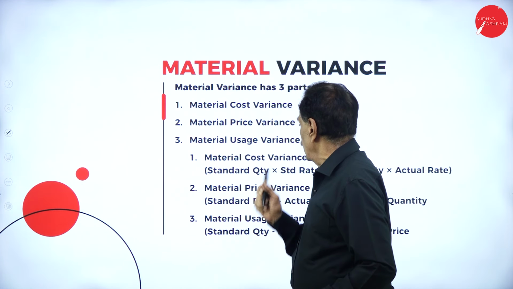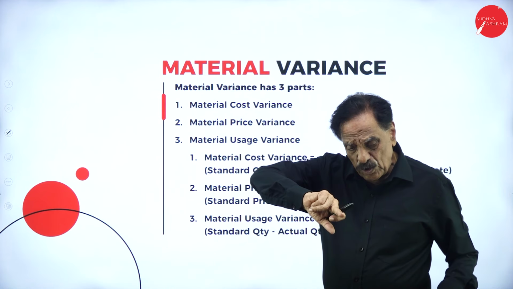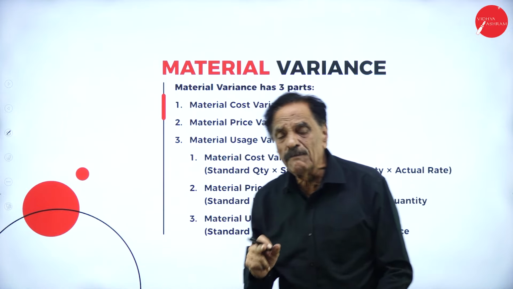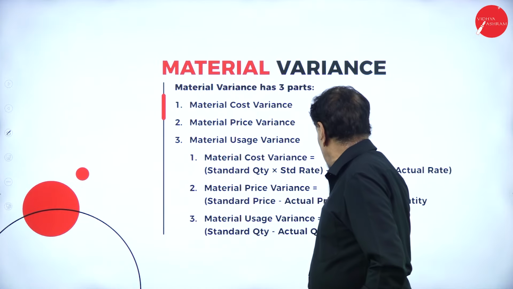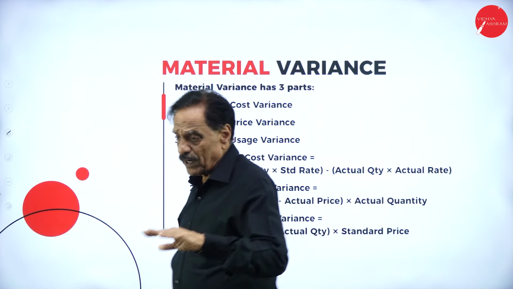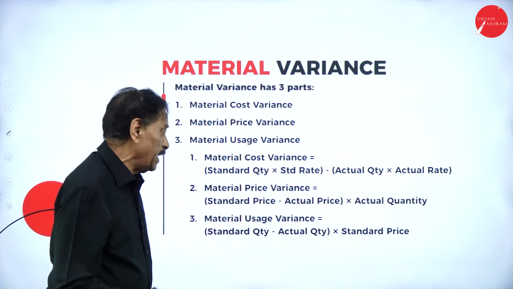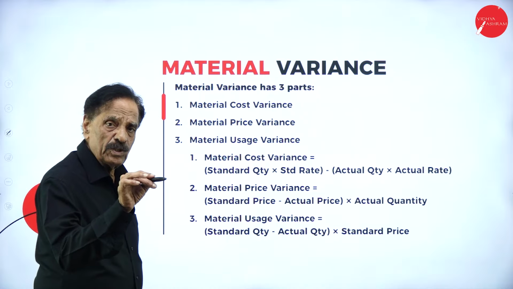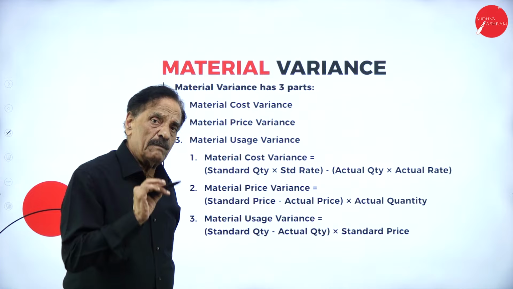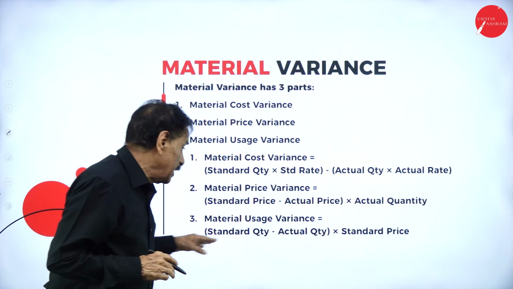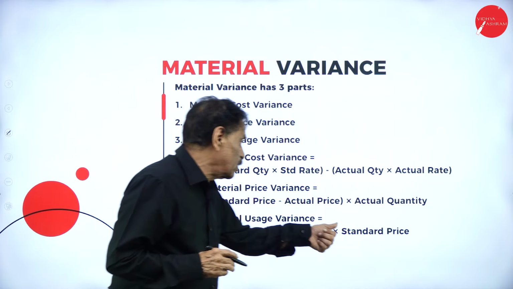What is material cost variance? Standard quantity into standard rate minus actual quantity into actual rate. What is the formula? Standard quantity into standard rate minus actual quantity into actual rate. Material price variance or rate variance: standard price minus actual price into actual quantity. What is the formula? Standard price minus actual price into actual quantity. Material usage variance: standard quantity minus actual quantity into standard price.